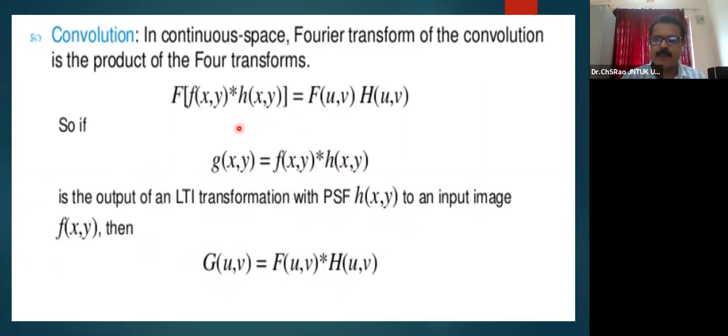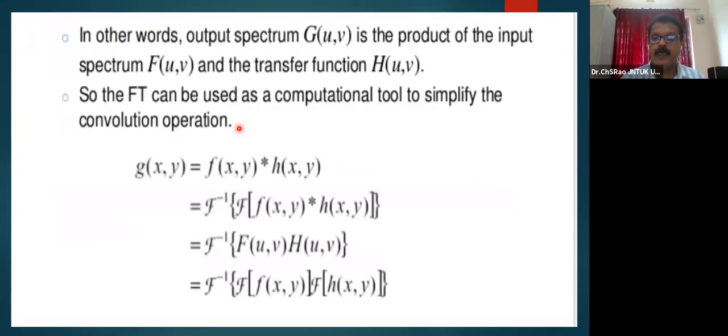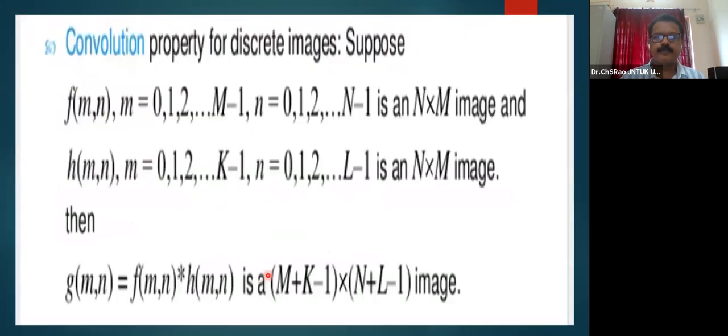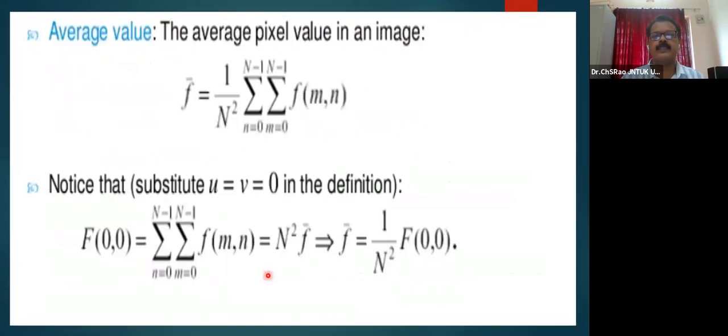If it is an enhancement application, we choose a proper filter. If it is a restoration kind of application, I will again choose a different filter. In other words, the output spectrum G(u,v) is the product of the input spectrum F(u,v) and the transfer function H(u,v). So the Fourier transform can be used as a computational tool to simplify the convolution operation. You can see here, and the convolution property for discrete images one can also see here.